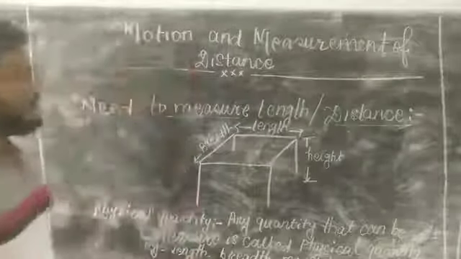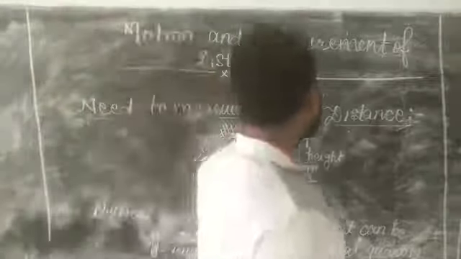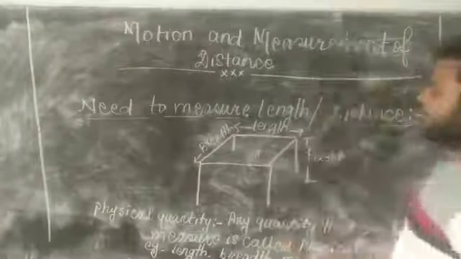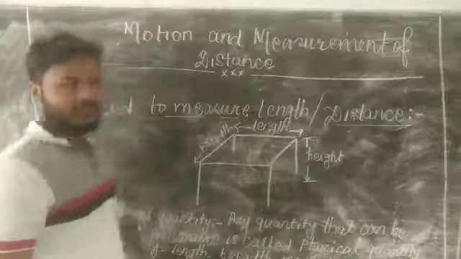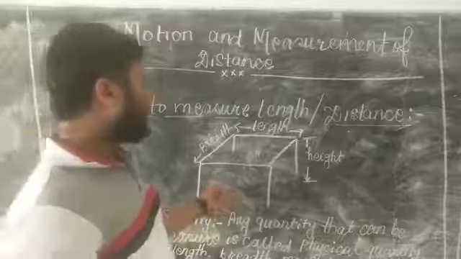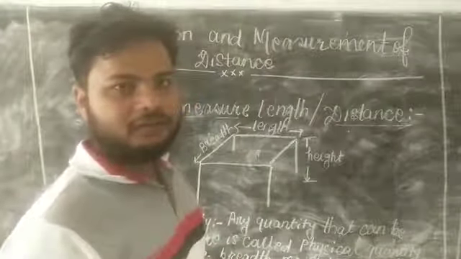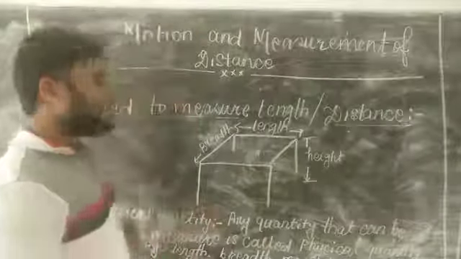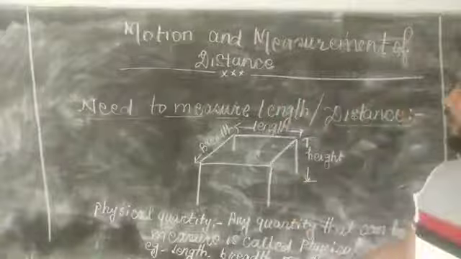Now, we need to measure length and distance. For example, if you want to measure the dimension of this table, how can you measure it? Because different shapes are measured differently.